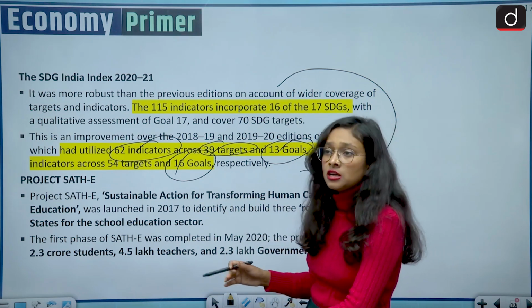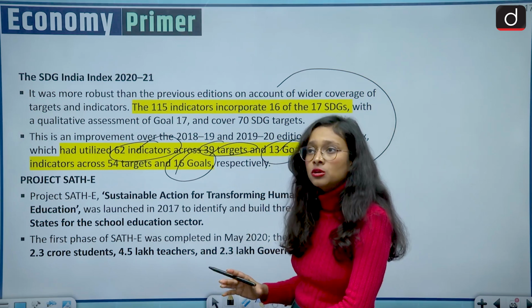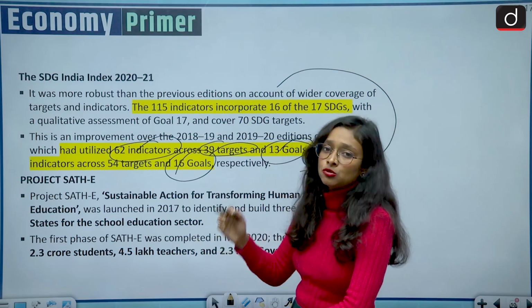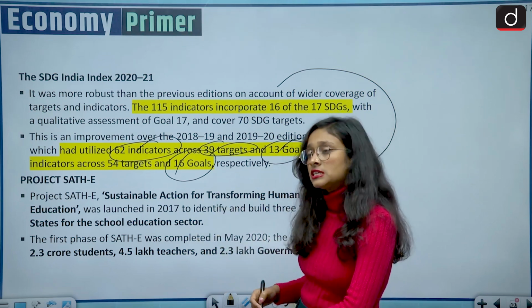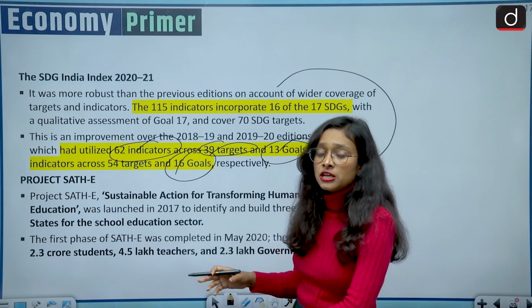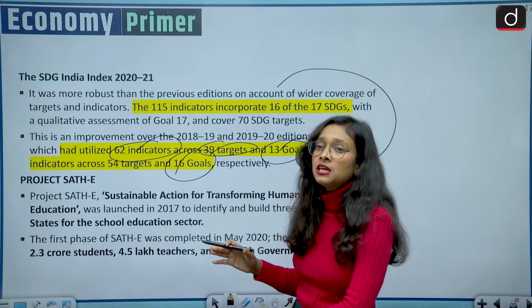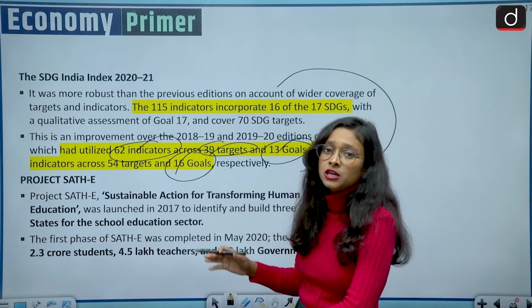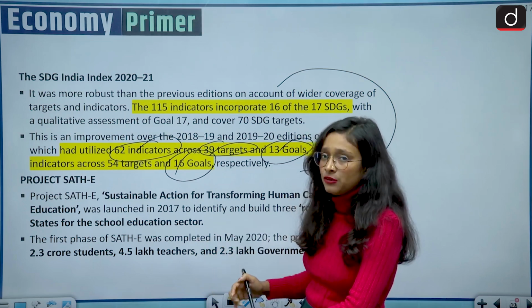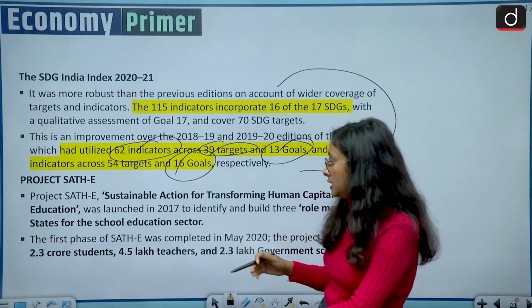So if the education criteria of any country is good, then it will translate into economic development. And we have seen examples of Western countries whose education criteria is very good and they have a smaller number of unemployed people. So in that way, this is a very good sign for India.